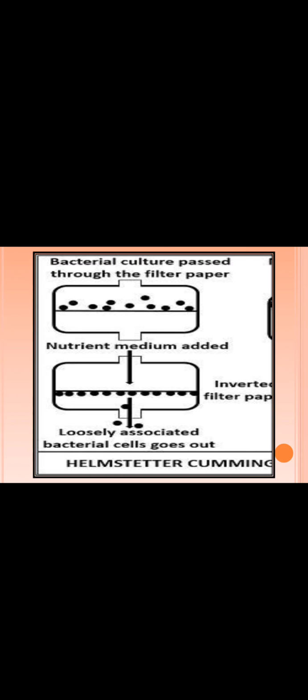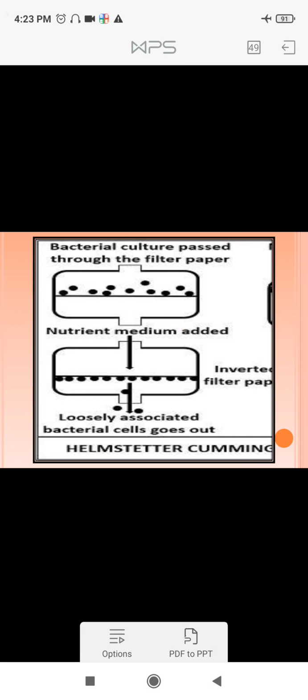Now all the organisms that I have collected here in the tank are all those organisms that are in the stage wherein they have just divided. So again I have got a synchronous culture. So this is the method, how I get synchronous culture based on cell size, separation based on cell size. That is the Helmstetter-Cummings technique, or separation based on cell size.